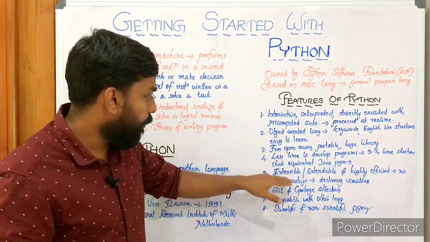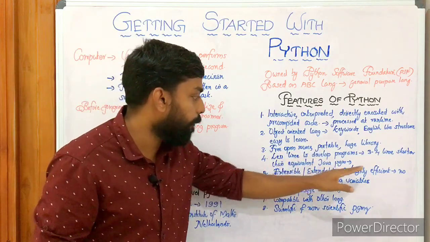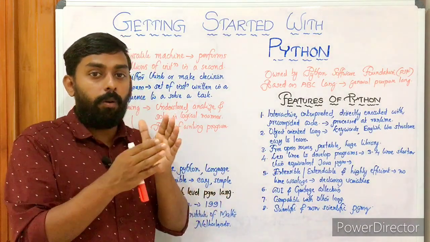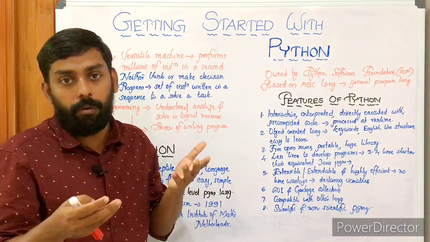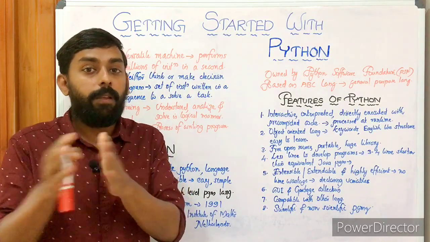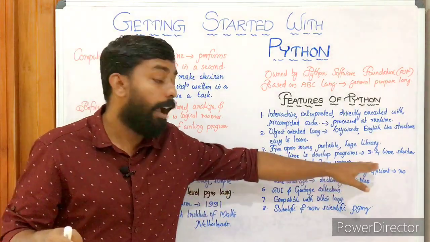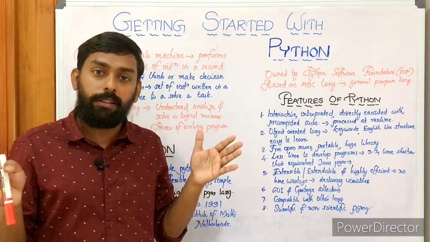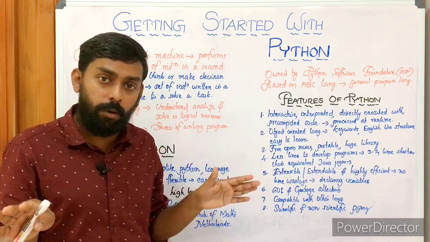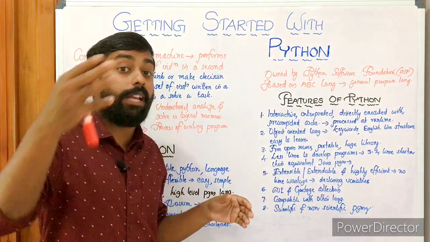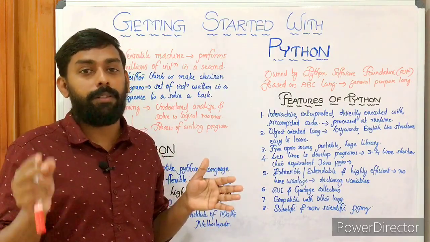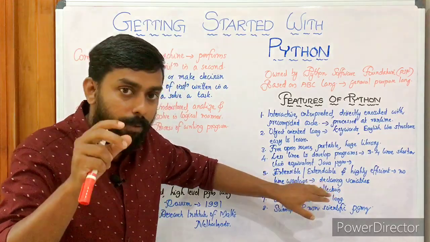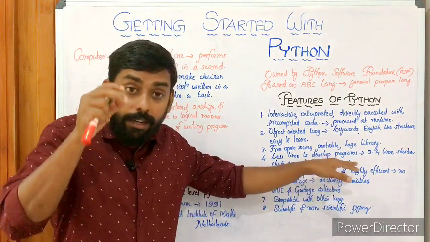Then the fifth point, extensible and highly efficient, no time wastage declaring variables. It is extensible, meaning suppose we have 10 lines of Python code, we can add 15 more lines. Extensible means we can improve, we can extend. And highly efficient, of course we know it's highly efficient, and no time wastage, because almost all the things are defined, we just have to use them. Also no time wasted on declaring variables. Here in Python we don't have to declare variables. At the time of implementing you will get the concept clearly. For the time being, just understand no time wastage in declaring variables.